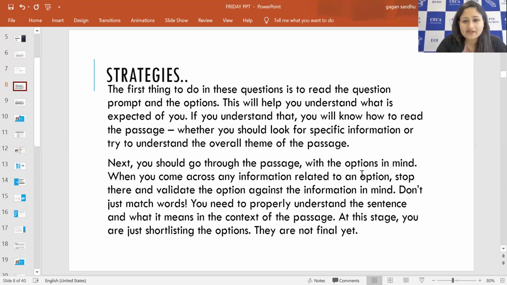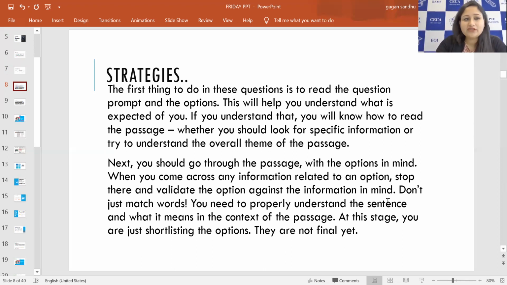Next, you should go through the passage with the options in mind, right? When you come across any information related to an option, stop there and validate the option against the information in mind. So that means when I'm going through the option, if I get any keyword from the option in the passage, I'll be stopping there. I'll be reading it properly, just like scanning it, comparing that information given in the options of the MCQ, and just relating it. If it's same, I'll be keeping that option. If it's opposite, not same, it's not about the same content, then that means I'm eliminating that option. I'm not marking it as my answer.